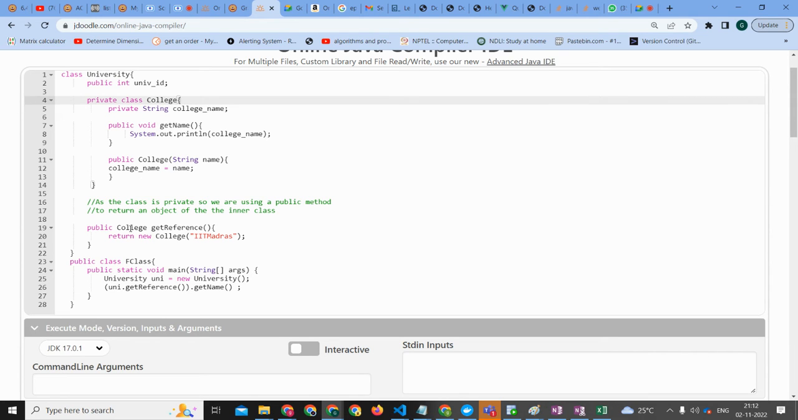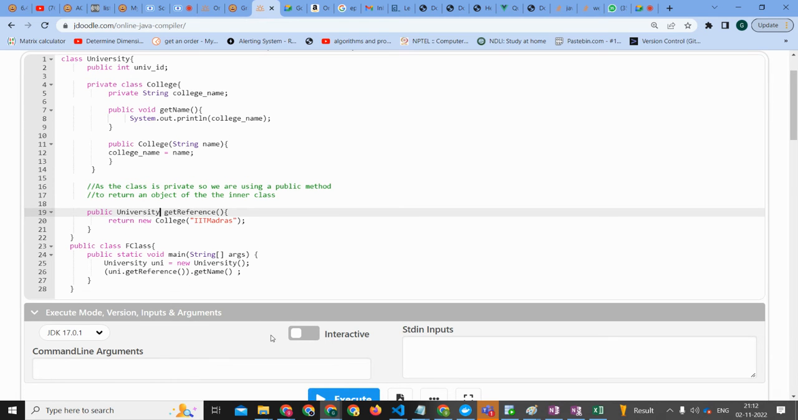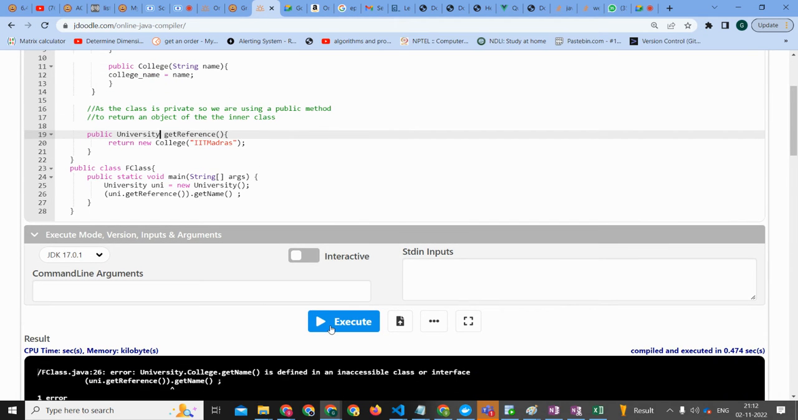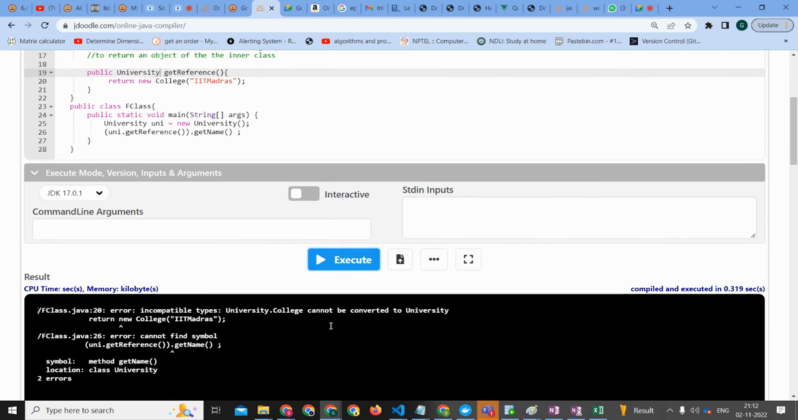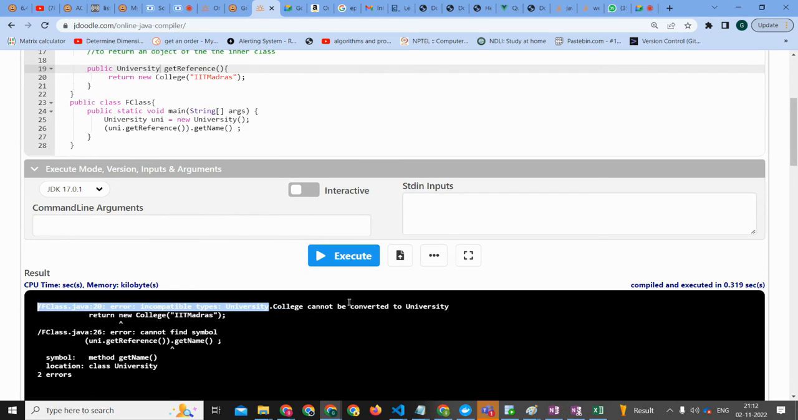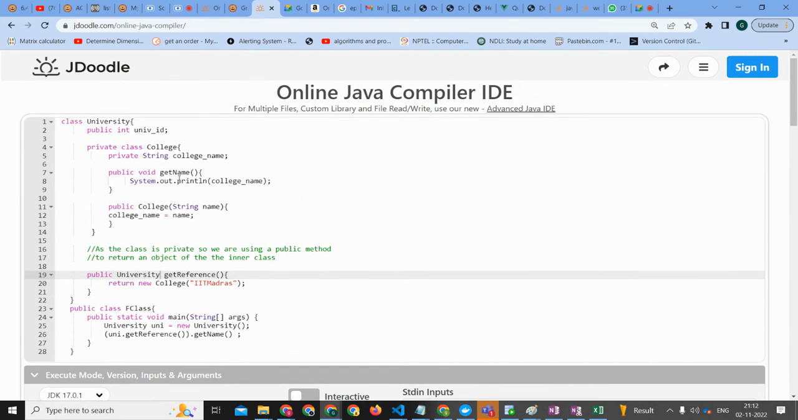Okay, so let me clarify your doubt. I'm going to put university here, so I'm returning it as university only. See, college cannot be converted to university. It's not that case.